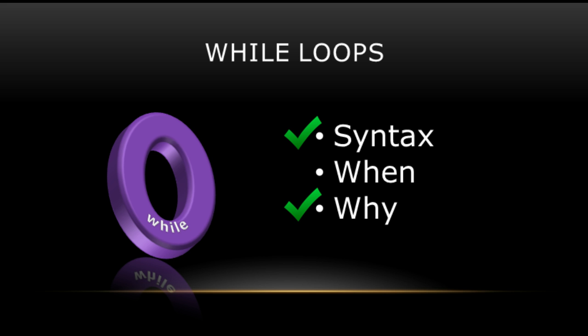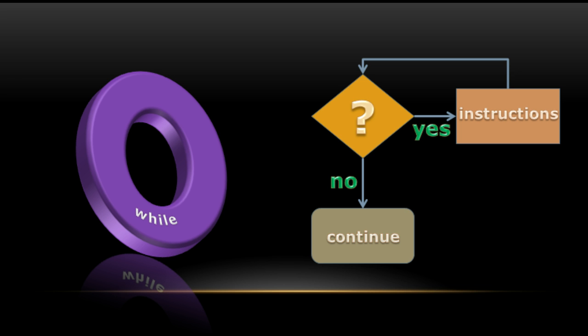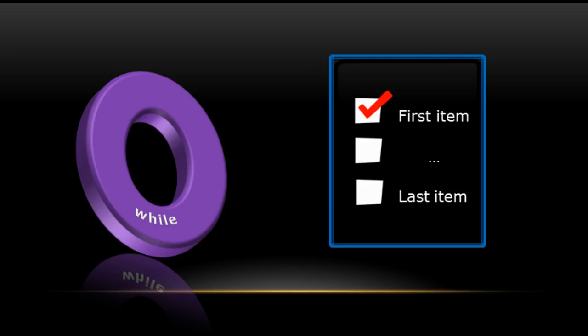Now you know why we use while loops and how to use them. The last thing I want to talk about is when to use them. This is probably obvious at this point, but just in case it isn't, I'll explain it. Whenever you want to keep repeating a section of code until something changes, and you have no certainty of how long that might take, use a while loop. Also, when you want to iterate through something really long, use a while loop.